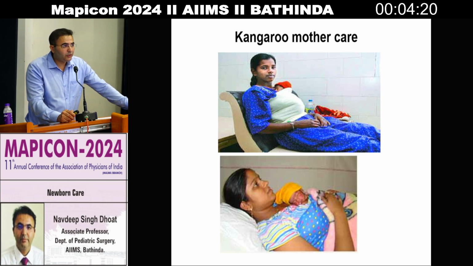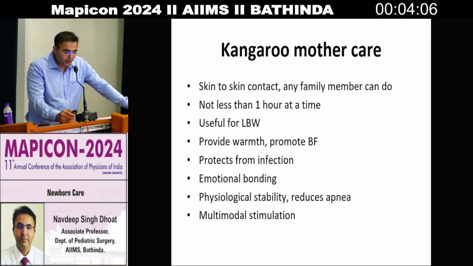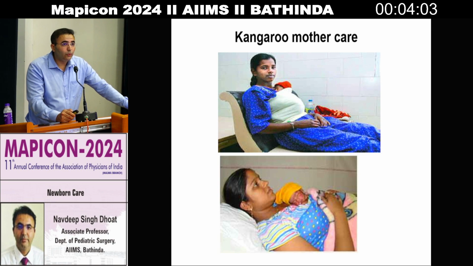This is the typical picture which shows kangaroo mother care. This enhances bonding, increases lactation, keeps the baby warm, and prevents hypothermia. There is no need for the mother alone to do this kangaroo care. Any person in the family can do it if the mother is undergoing a C-section or otherwise.